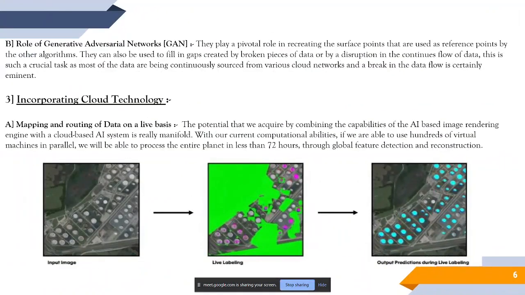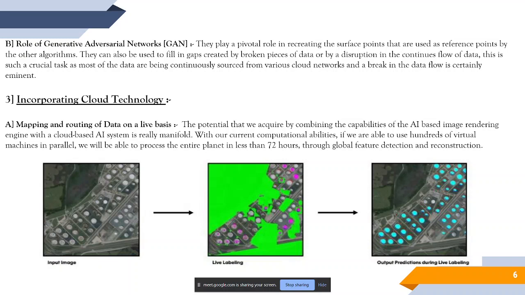Coming to the role of generative adversarial networks, they play a huge role, not just because they subsidize all the other algorithms that work in the background, but also because they mainly consist of two different neural networks. One suggests all the referral points that are used by all the other algorithms, especially the building data collection algorithms, but there is another separate one working in the background to ensure that the data supplied by the initial neural network is not false.